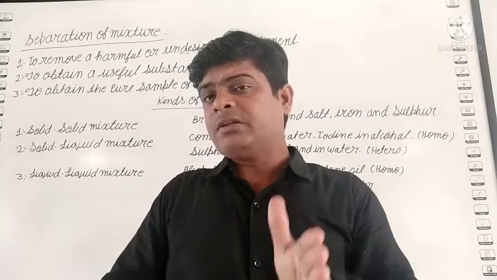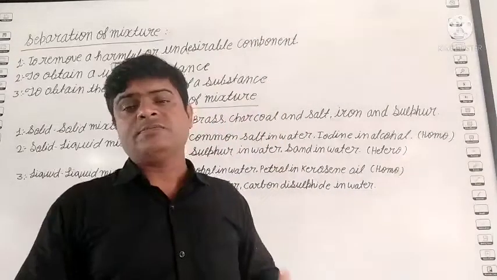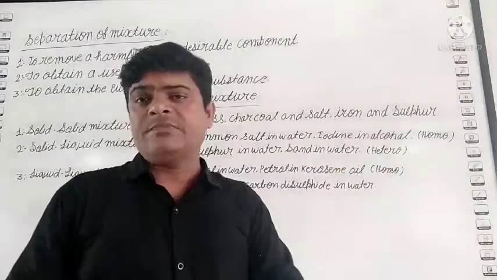Solid mixture, the two types. One is the homogeneous, other is the heterogeneous. In the homogeneous, we discuss brass, and in the heterogeneous we discuss charcoal and salt, and iron and sulfur. इसकी हम बात करेंगे.